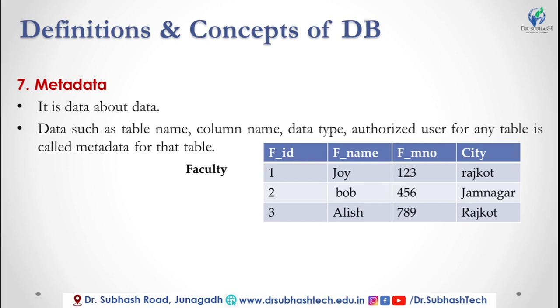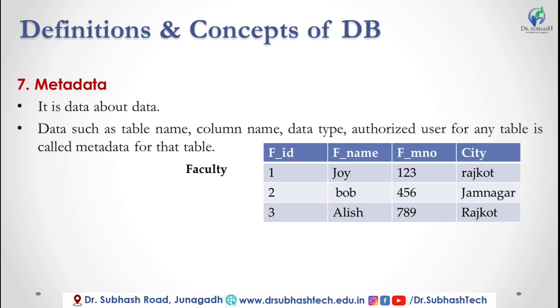So the description of a table, like what is the table name, what is the column name, type of the column data, authorized user for any table, is called the metadata for the table. Here you see the table of the faculties, which contains the faculty ID, faculty name, faculty mobile number and city.